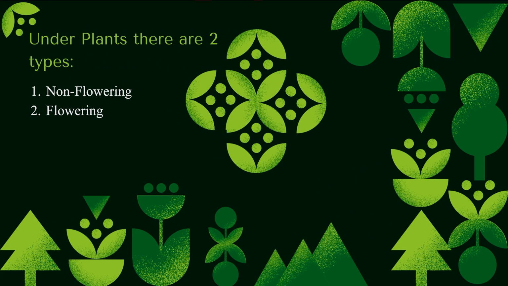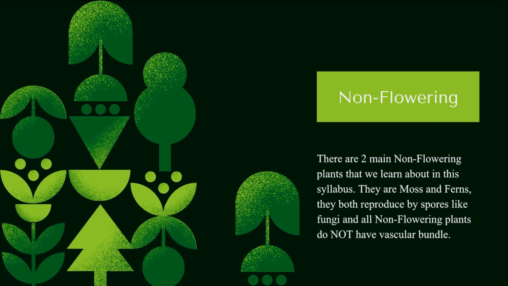Now we'll go all the way back and come to plants. As I said before, there are two types of plants: flowering and non-flowering. There are two main non-flowering plants that we are learning in this syllabus. They are moss and ferns. They both reproduce by spores like fungi, and all non-flowering plants do not have a vascular bundle.